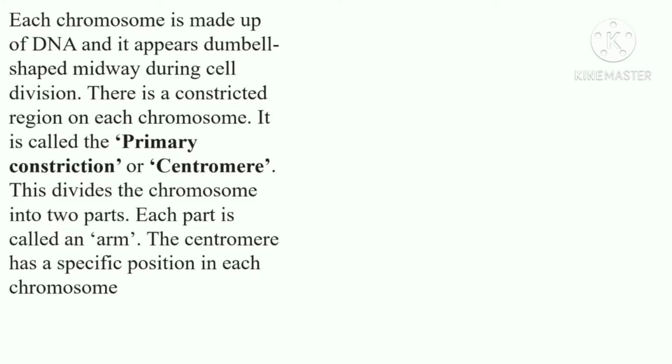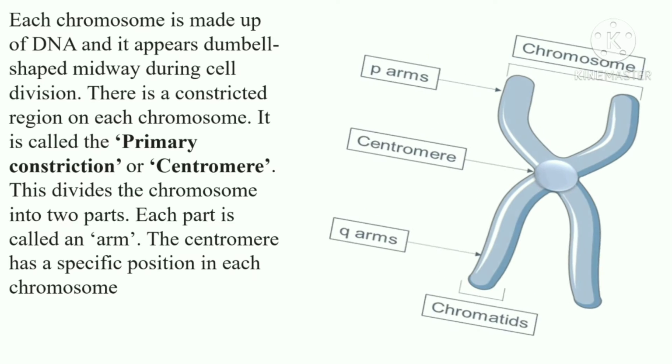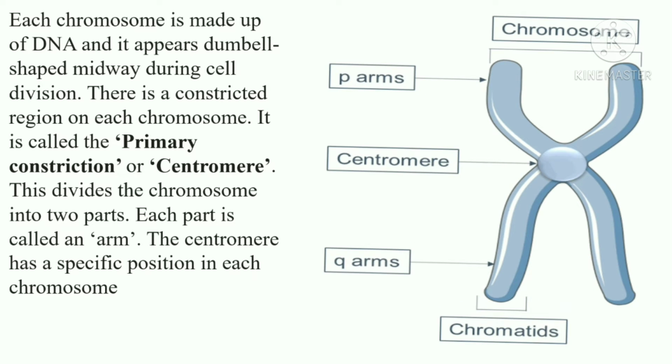We have already studied the structure of chromosome in the previous class. Let us recall the structure once again. Each chromosome is made up of DNA and it appears dumbbell shaped midway during the cell division. There is a constricted region on each chromosome.